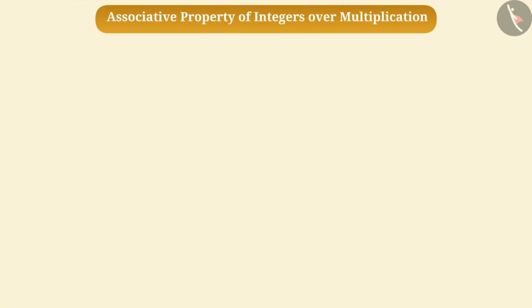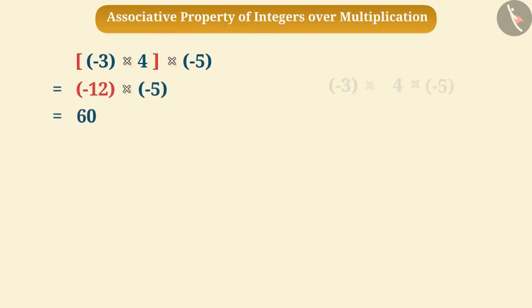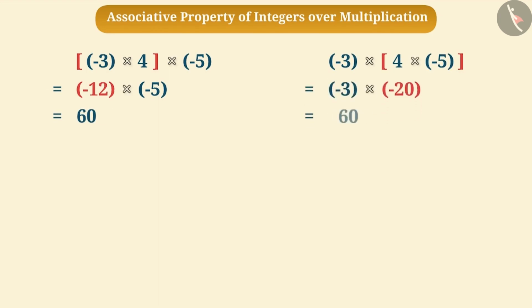Now we will discuss the multiplication of integers and we will find out whether integers are associative over multiplication. Suppose we need to find the multiplication of -3, 4 and -5. That is, we need to find the product of these numbers. If we make a group of -3 and 4 and find the product, then the result will be 60. Similarly, if we make a group of 4 and -5 and find the product, then the result will also be 60.